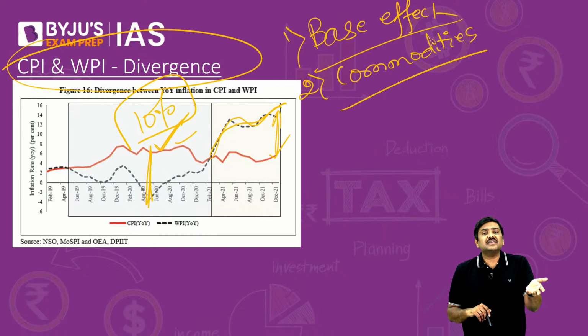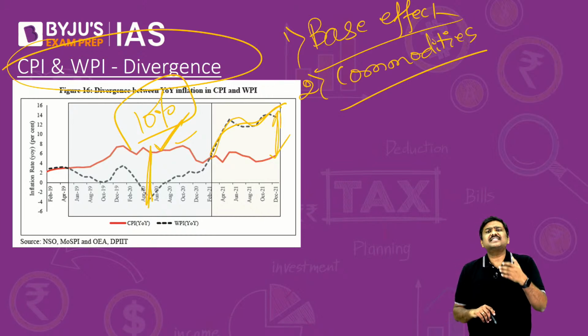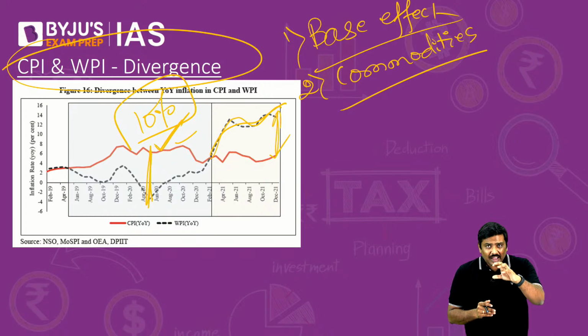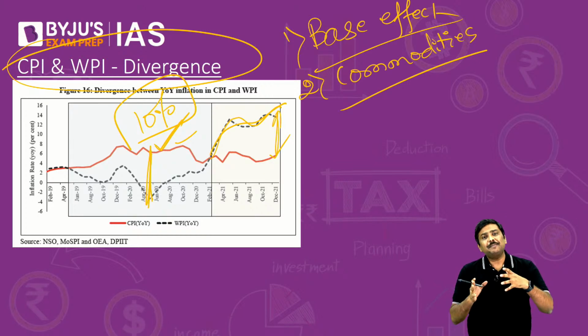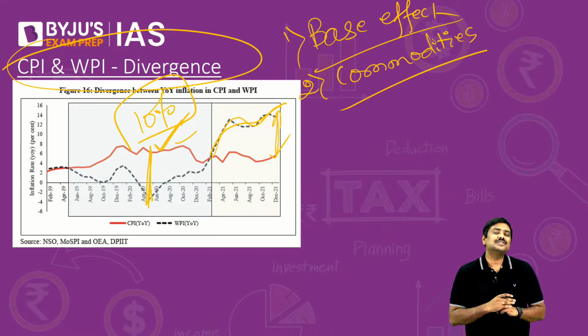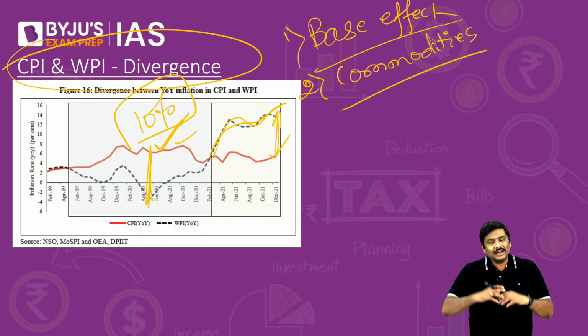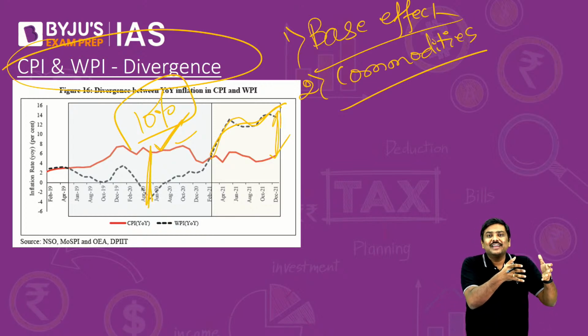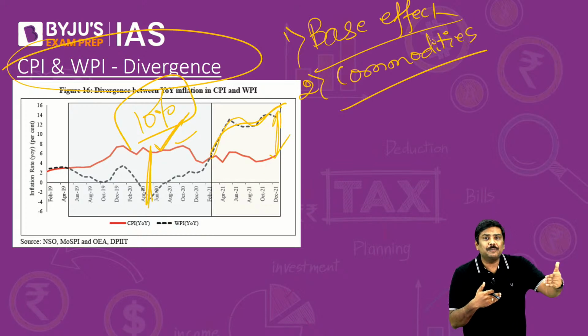For example, in case of WPI, we cover 697 commodities, whereas in case of CPI overall for India, we consider 299 commodities. Right? And within this only, CPI covers both goods and services. WPI considers only goods. And even the weightage given for the goods is different in case of WPI, it is different in case of CPI.